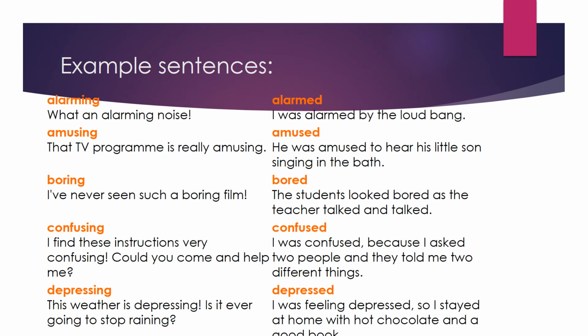And here I'm going to give you certain examples with sentences. Look at the first word, that is alarming. What an alarming noise. And look at the second sentence, alarmed. I was alarmed by the loud bang. Over here, I is a living being that can have feelings and emotion. That's why we use the ed adjective with it. And over here, noise is, you can say, a non-living thing. That's why alarming is used to describe noise, right?